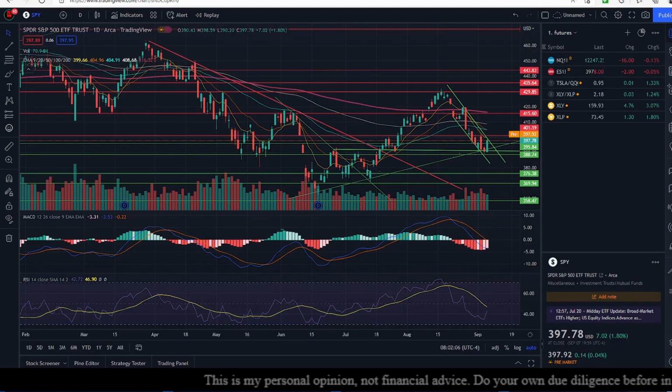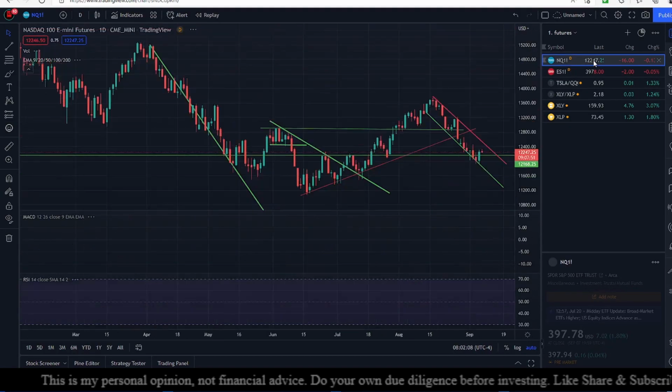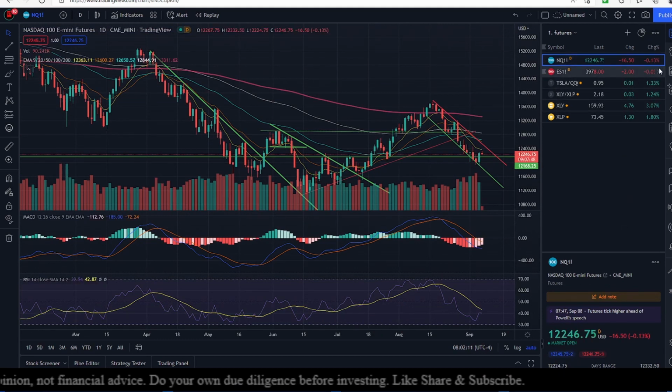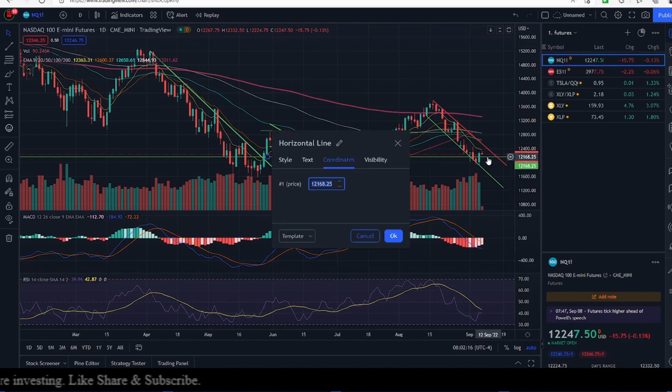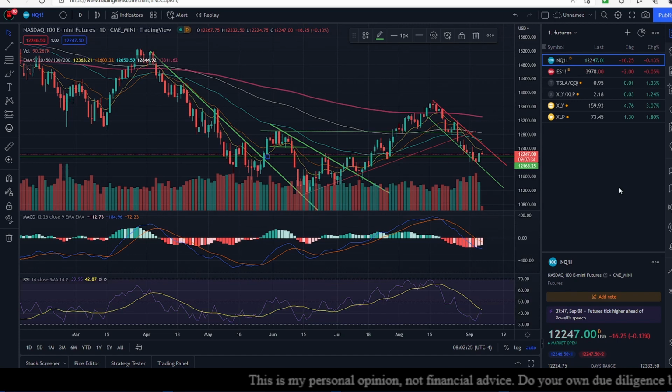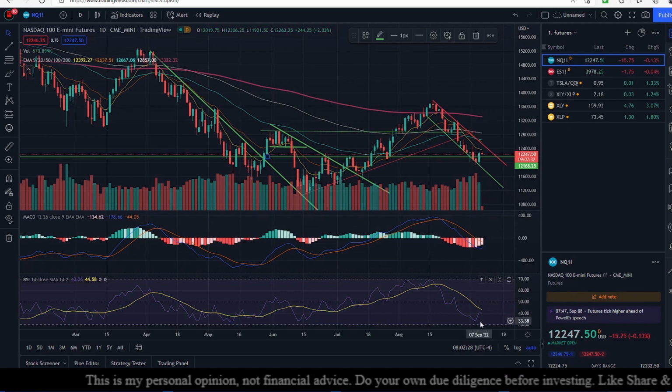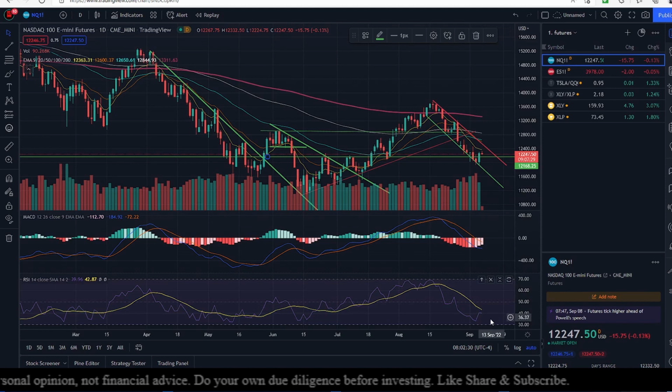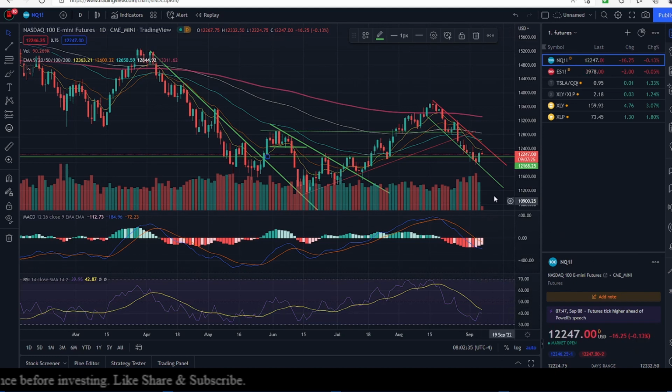So with that said, I would just like to go and have a look at the pre-market price action. Well, friends, we are in the chart for Nasdaq futures, and I can see that the Nasdaq future is down 0.13%. It's got support at 12,168.25, and it has got resistance, which is this yellow exponential moving average line, sitting at 12,363.16 at this point in time. Looking at the momentum, I don't think it's going to fall too much, but at the same time, I don't see upward pressure out there. Already pre-market, we are down.